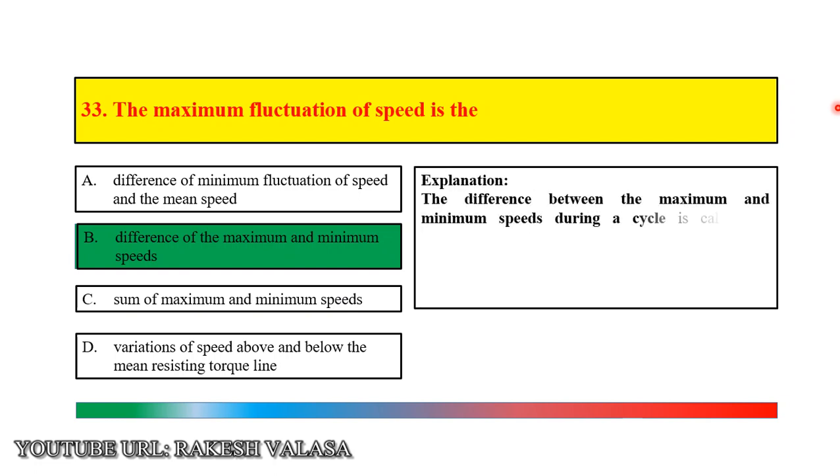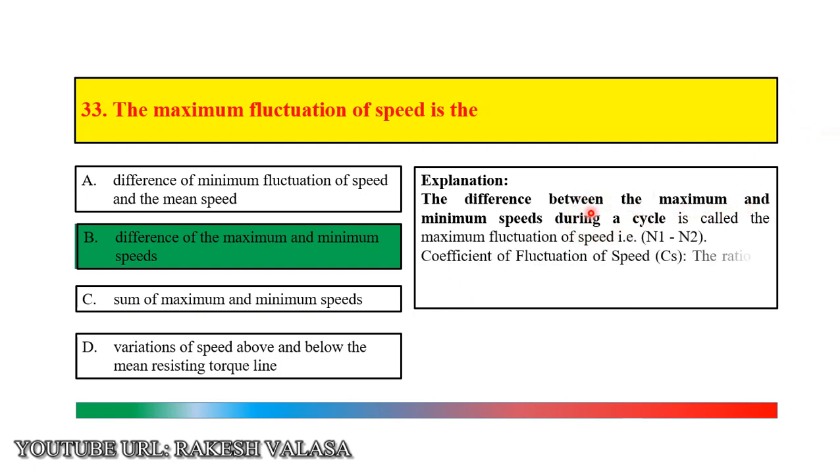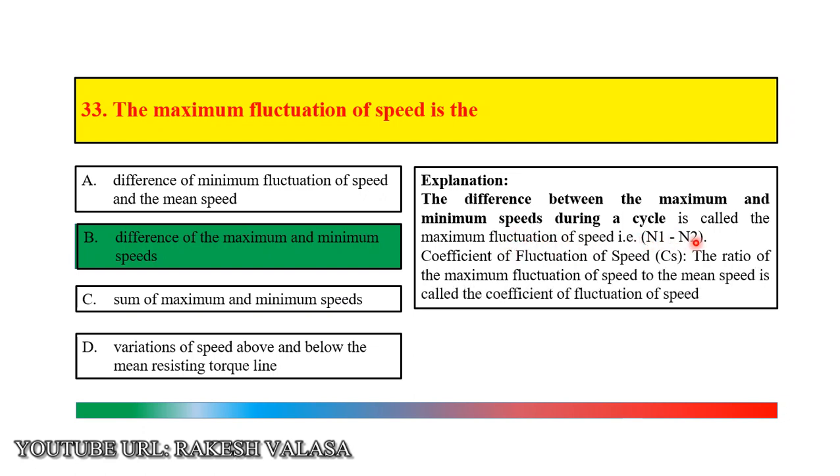Let us see the explanation. The difference between the maximum and minimum speeds during a cycle is called the maximum fluctuation of speed. That means N1 minus N2. Here N1 means maximum speed, N2 means minimum speed.